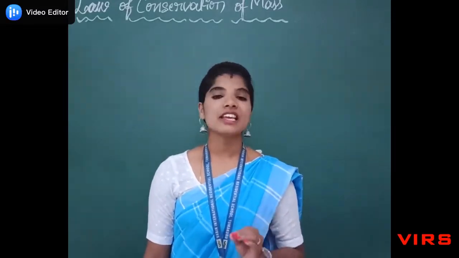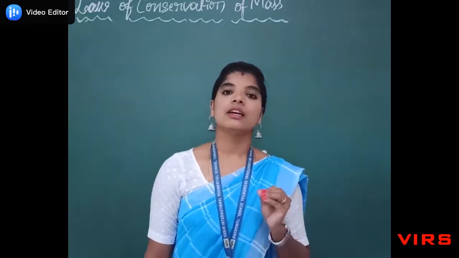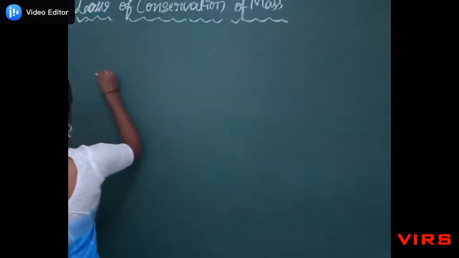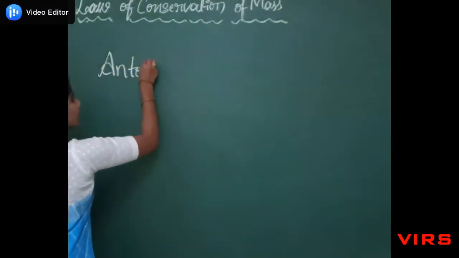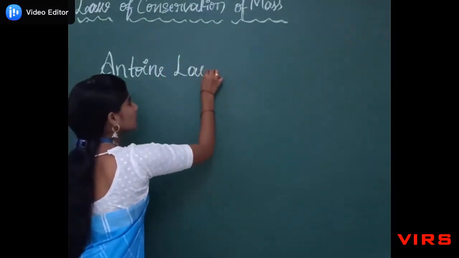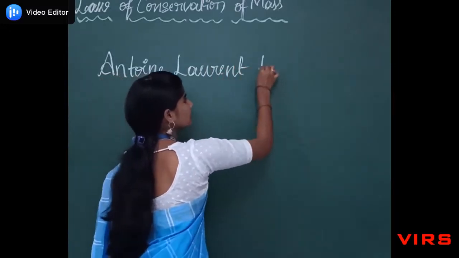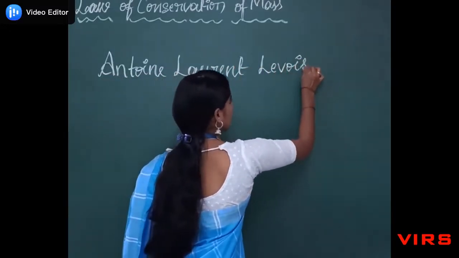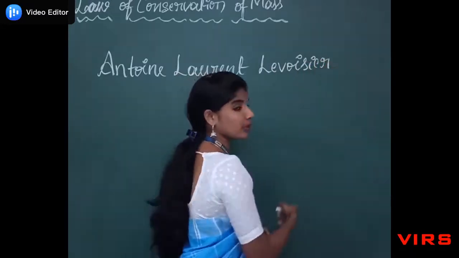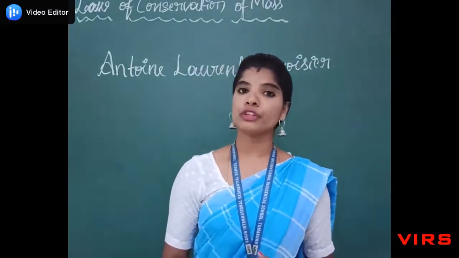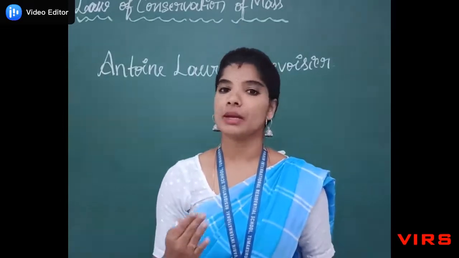In the 18th century, one of the French chemists known as Antoine Laurent Lavoisier, who is known as the father of modern chemistry, proved that in all chemical reactions, the mass of the substance produced after the chemical reaction is equal to the mass of the reacting species.